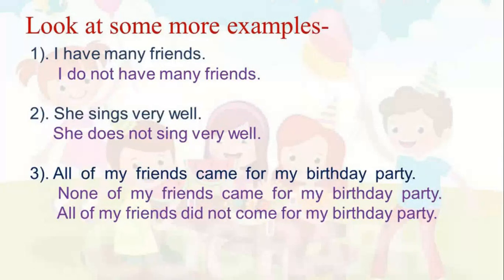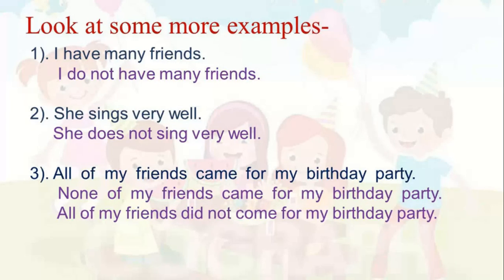Now, please pay attention to these examples. First is, I have many friends. How will we change this affirmative sentence into a negative sentence? If we say, I have not many friends, is this correct?